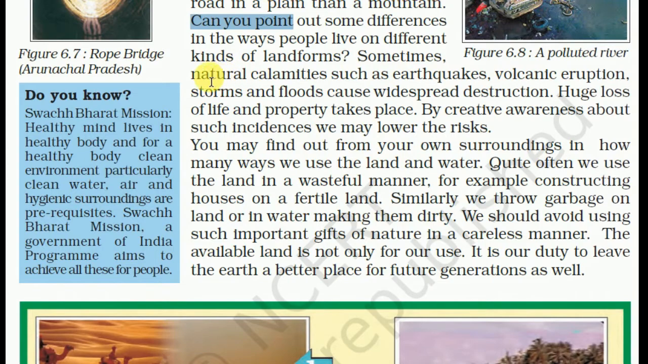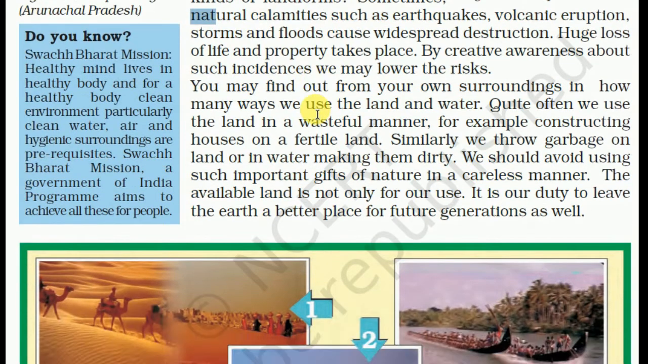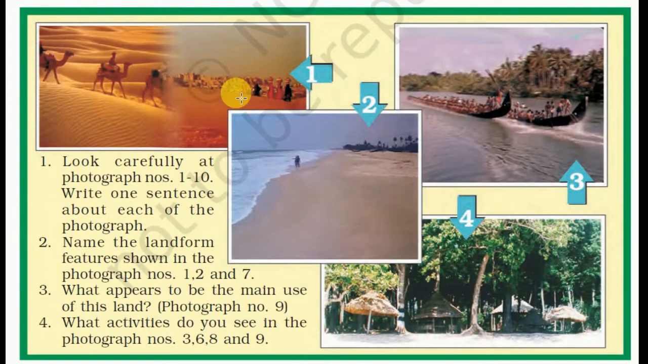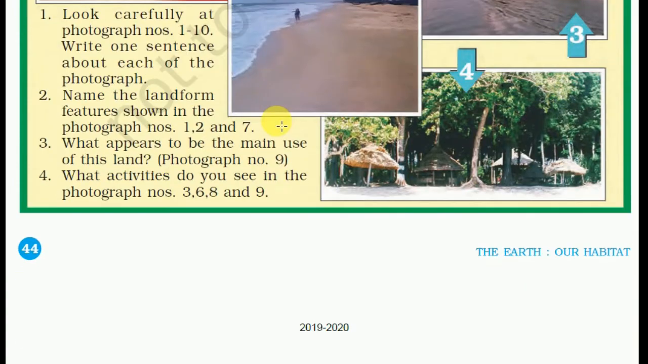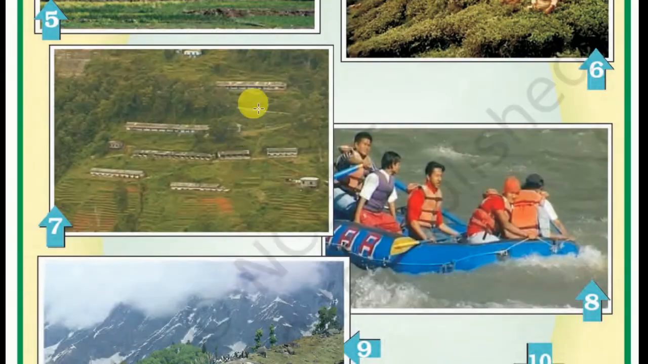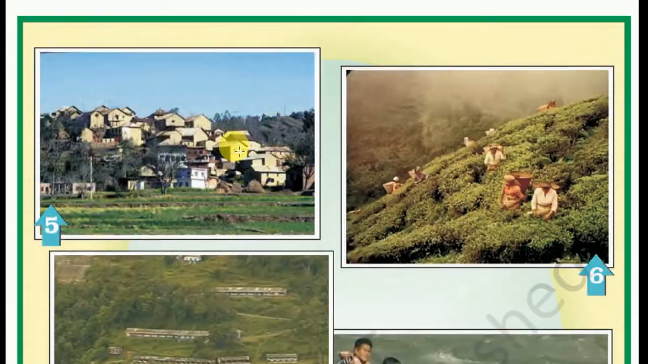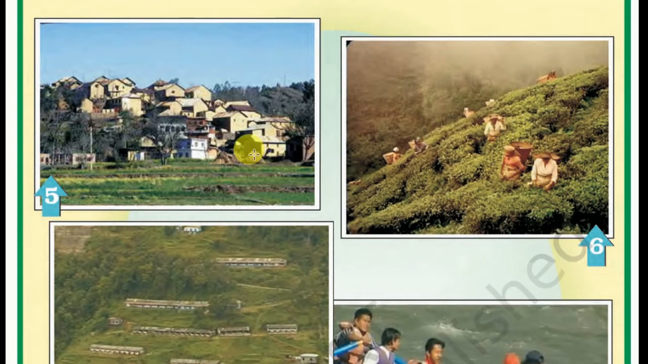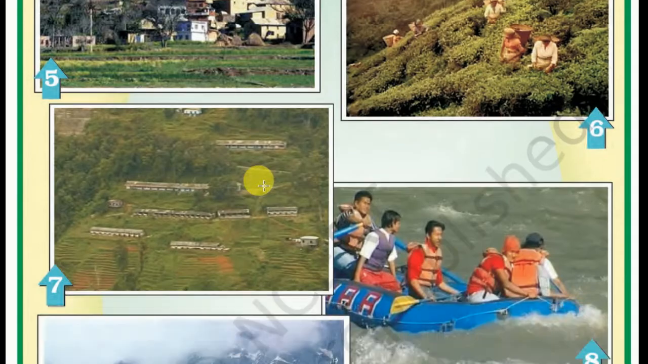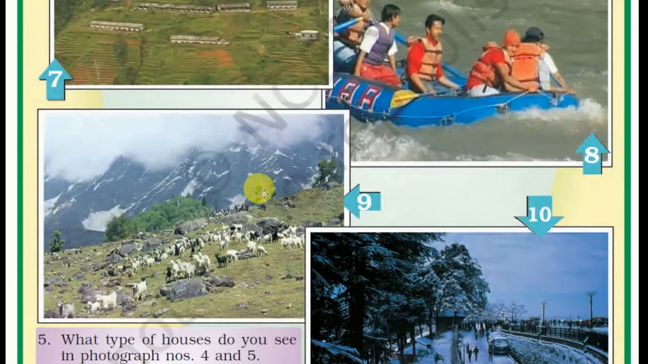Sometimes natural calamities such as earthquakes, volcanic eruptions, storms and floods cause widespread destruction, with loss of life and property. Creating awareness about such incidents may lower the risk. So this is some knowledge for kids, so I am just skipping this. These are some scenes of different types of geographical features like mountains, plains and rivers.